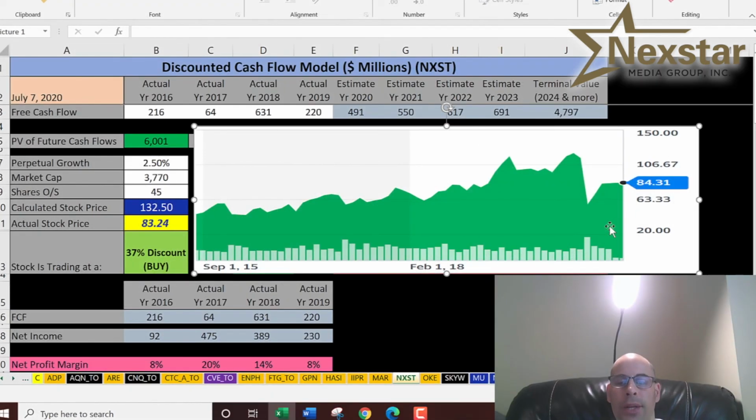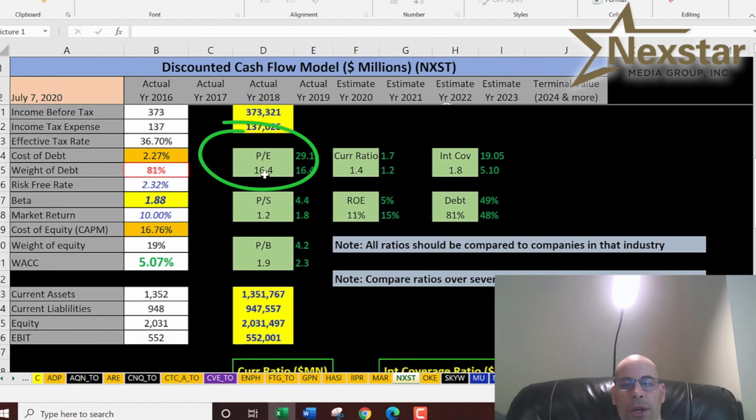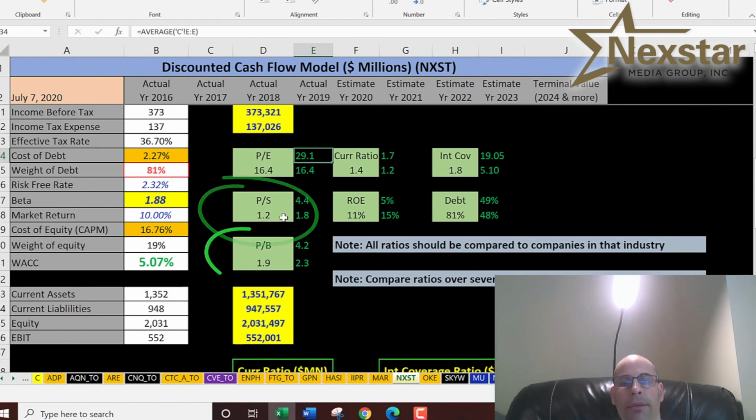Let's look at the financial ratios. They have a PE ratio of 16, which is pretty good. That's price of stock over earnings per share. That's actually the median PE in the market. The average is 29. Value investors tend to look for 15 or below for the PE. They have a really good price to sales of 1.2. I usually like to see under 2.5.